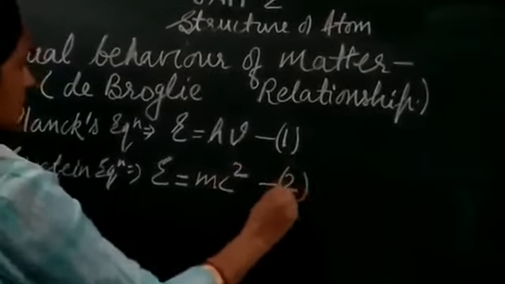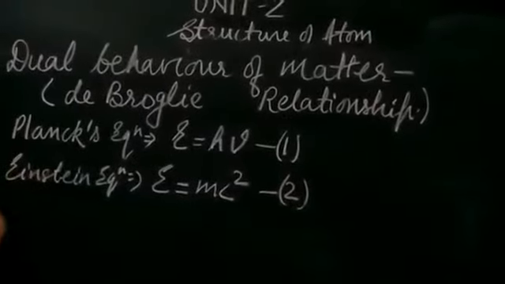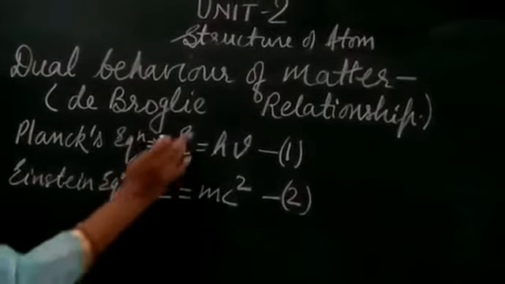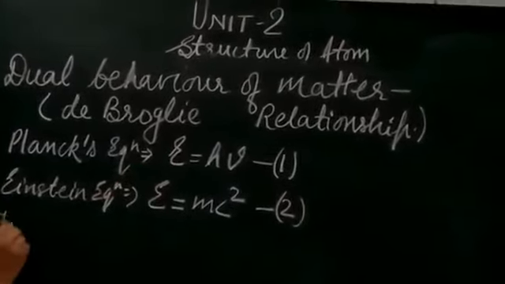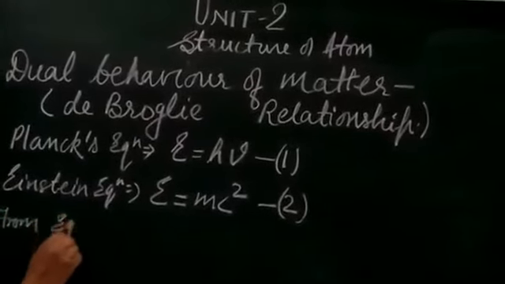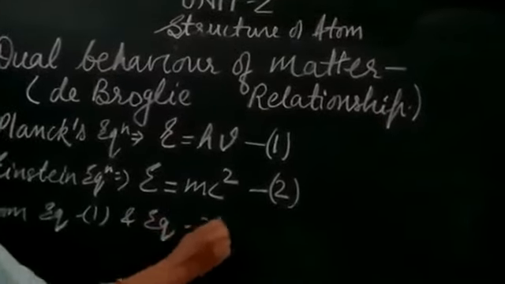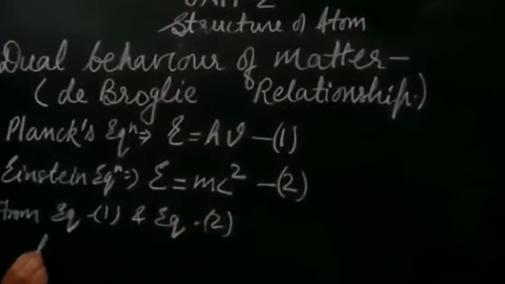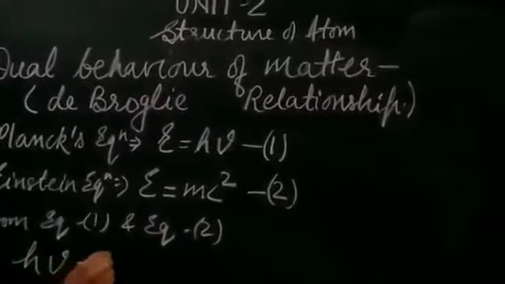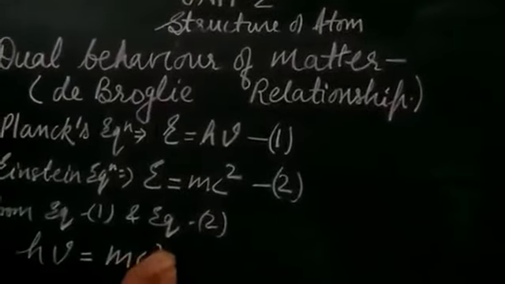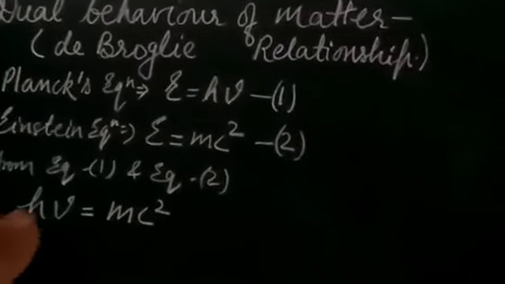This is the second equation. We are going to equate these two equations, so from equation 1 and equation 2 we get h nu equals mc square.